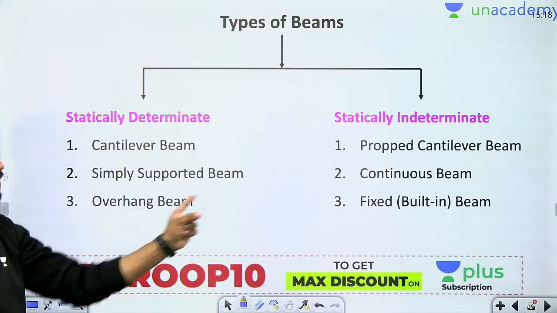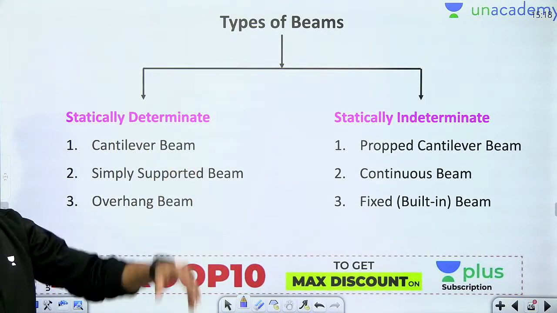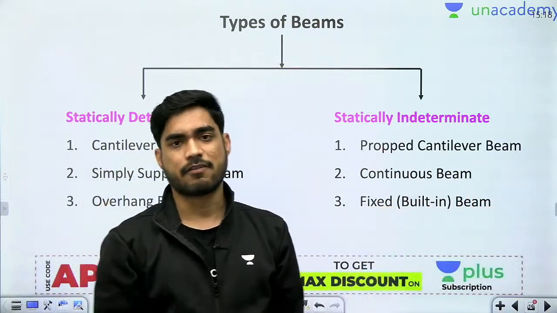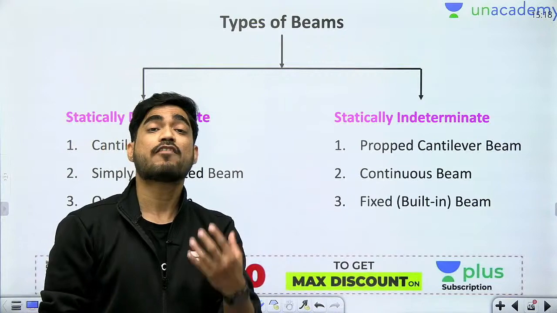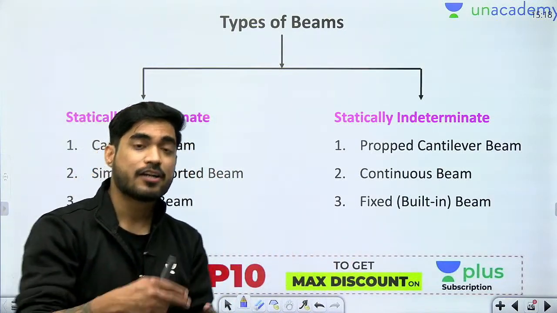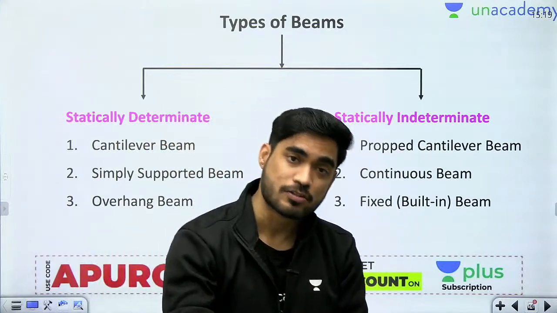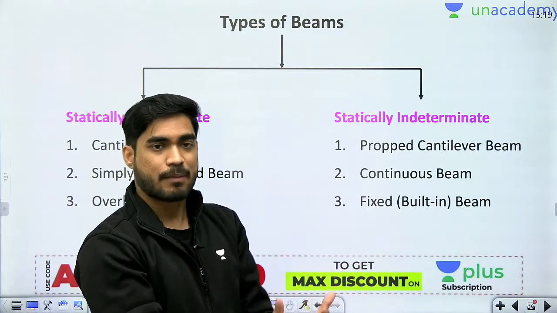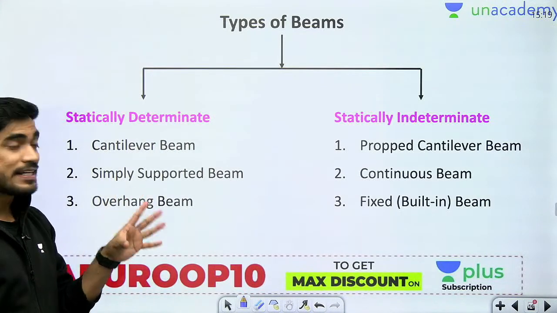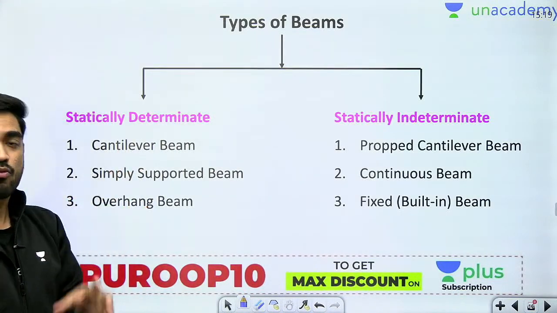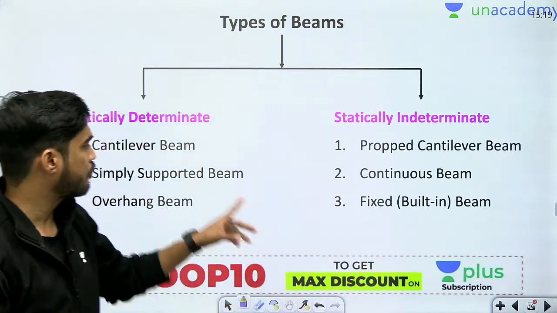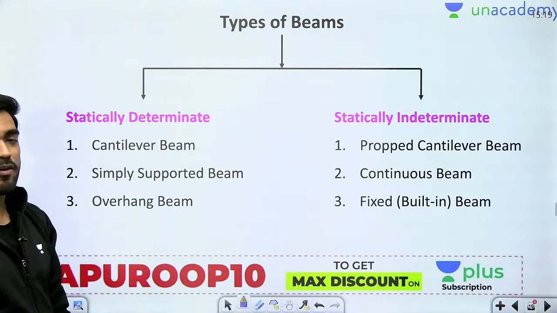Now what is the difference in all these beams? How are they different from each other? How will you see that this is a different beam and this is a different beam? Based on the type of support. In every beam the support is different, and due to the support the reaction is also different. Now we need to understand in each beam what is the type of support and what is the type of reaction. So let's one by one see each type of beam.